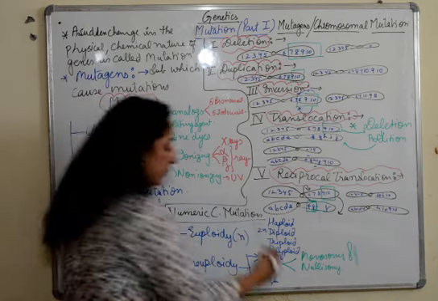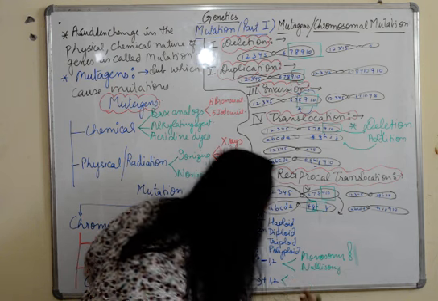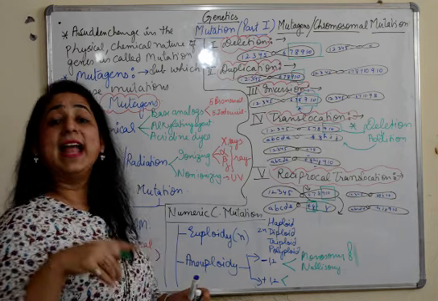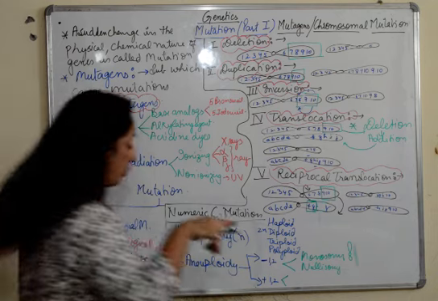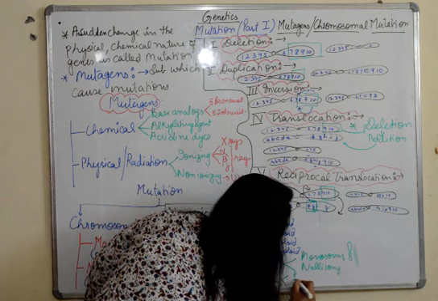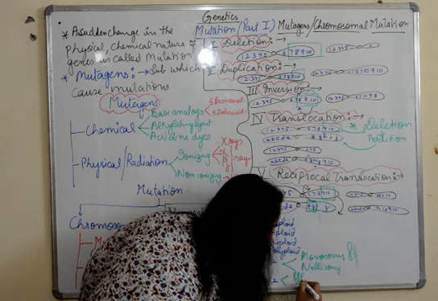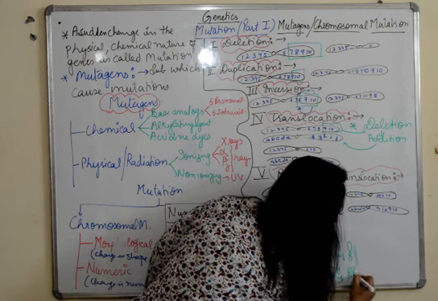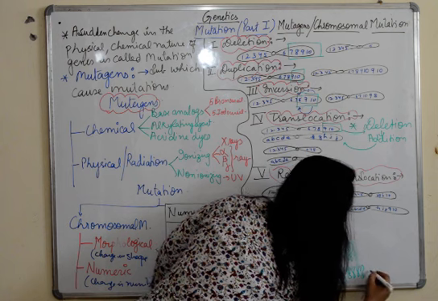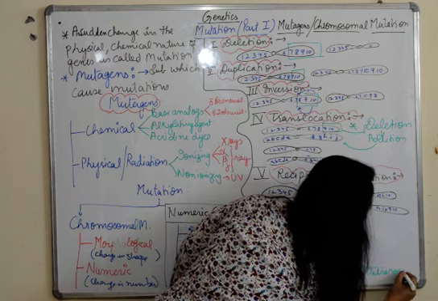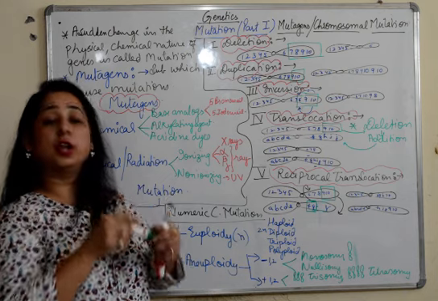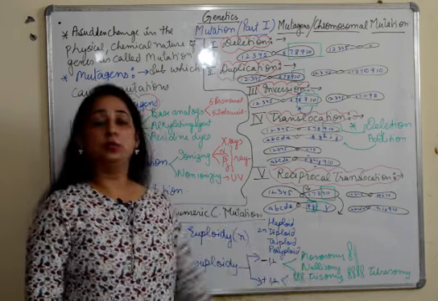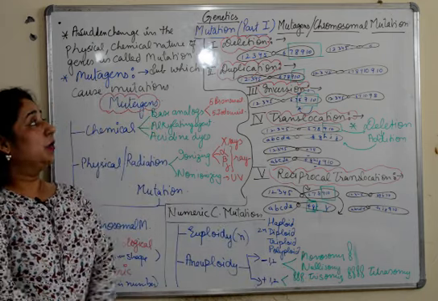If addition takes place, we call it the trisomy and tetrasomy condition. If addition of 1 chromosome takes place, 2 we have already, and addition of 1 takes place, this is known as trisomy. If addition of 2 more takes place, it is known as tetrasomy. So these are abnormal conditions, not normal ones which we normally have in individuals. Fine. So these are the 2 conditions. So this is all about mutation.